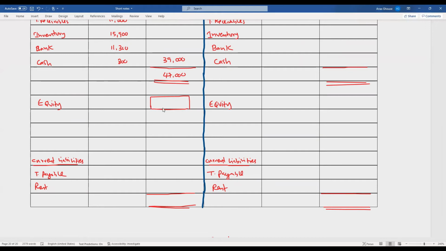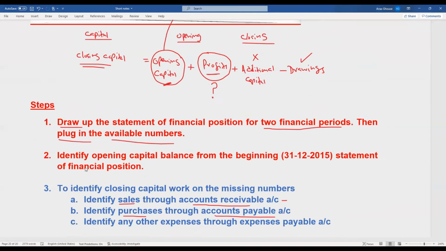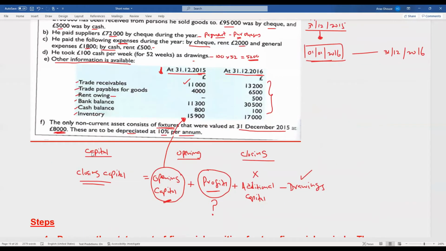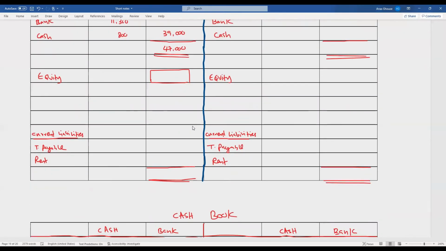To identify this, you should know the current liabilities. According to the given information, you have only trade payables in the beginning of the year. There is no rent payable. So we'll take the trade payable 4,000, rent payable 0.